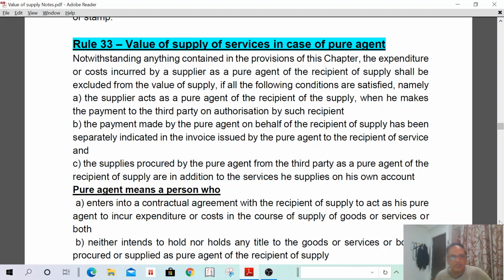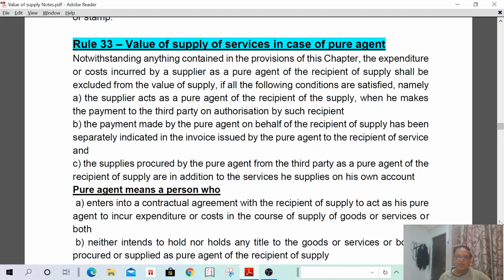I can read it right now. Notwithstanding anything contained in the provisions of this chapter, the expenditure or cost incurred by the supplier as a pure agent of the recipient of supply shall be excluded from the value of supply. It shall not be included, because I have taken the amount from one person and given the same amount to another person as a pure agent. It is excluded from the value of supply if all the following conditions are satisfied, namely: the supplier acts as a pure agent of the recipient of supply when he makes payment to the third party on authorization by such recipient. First, the recipient has to authorize such expenditure.